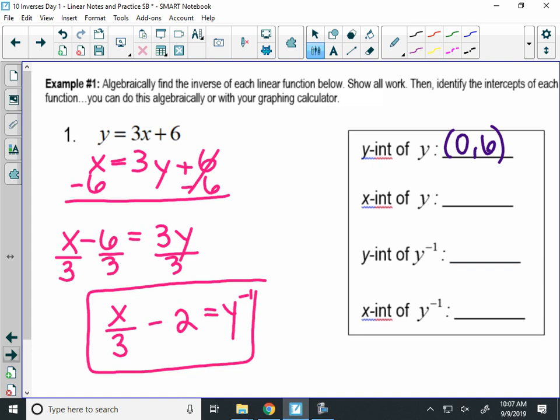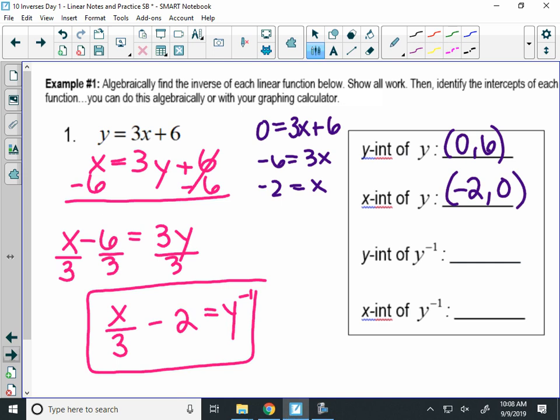I'm not really worried about how we find it, but what do you want to do to find the x-intercept? What do you think, Skylar? Yeah, so you could set the y equal to 0 and solve for x. Okay, we'll do it the long way this time, and we'll do the short way the next time. So if I put 0 in for y, I'd subtract 6, get -6 equals 3x, divide by 3, and what's the x-intercept? -2. All right, so my x-intercept would be (-2, 0).